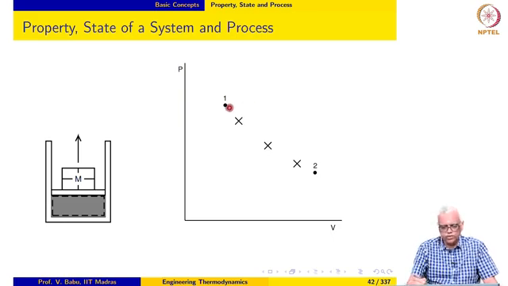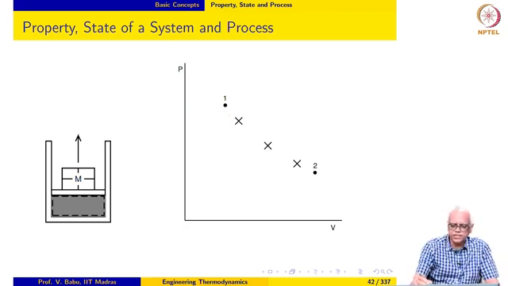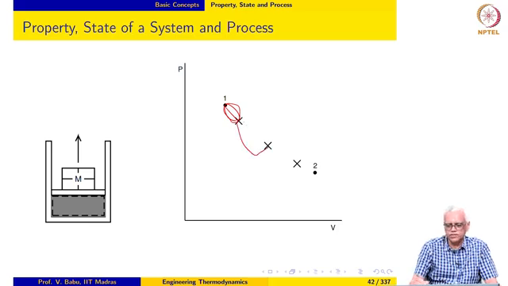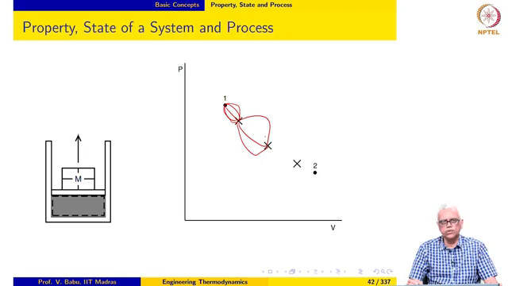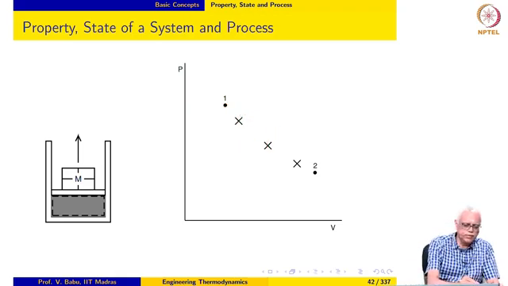I do not know the process in between these states. I do not know what happened in between these states. The process in between these states could be like this, like this, like this. It could be any one of an infinite number of processes. I do not know the processes because I do not know the intermediate states.